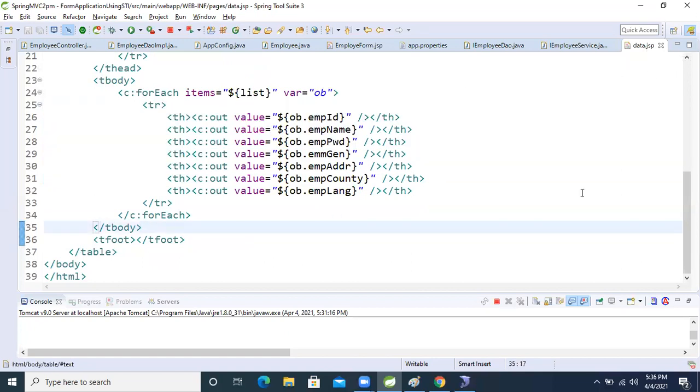Okay, let's run one more time. The language is multi data, so it will show in multiple lines.